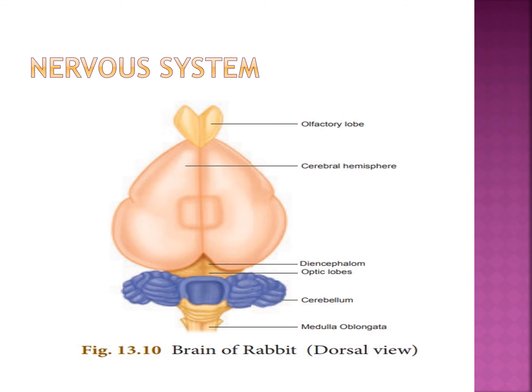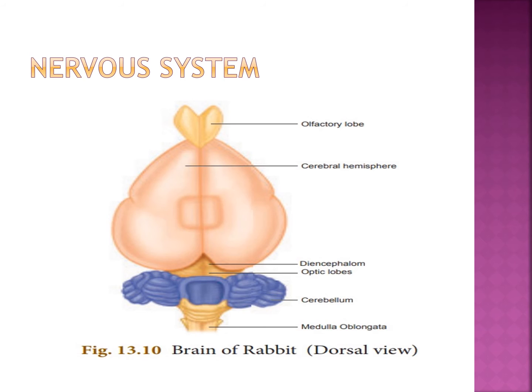We will see the nervous system of the rabbit. The nervous system in the rabbit is formed of the central nervous system, CNS, the peripheral nervous system, PNS, and the autonomic nervous system, ANS. CNS consists of brain and spinal cord.